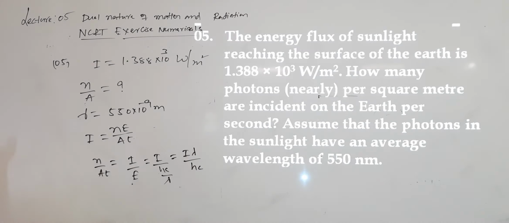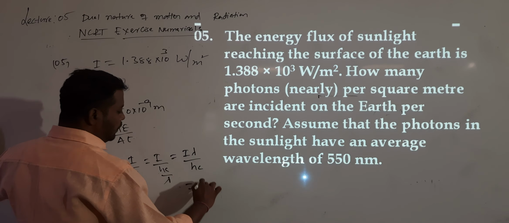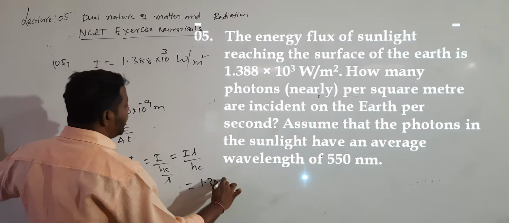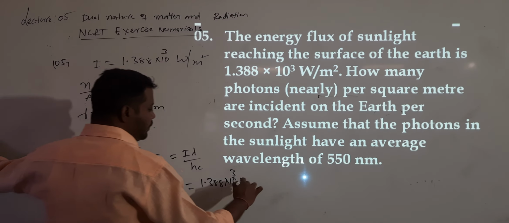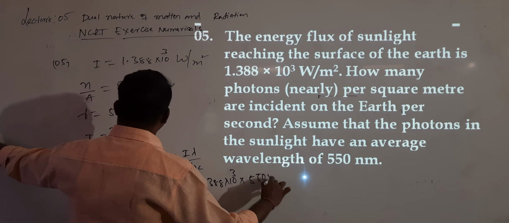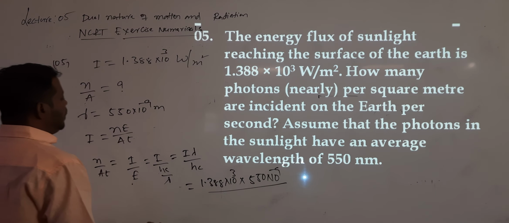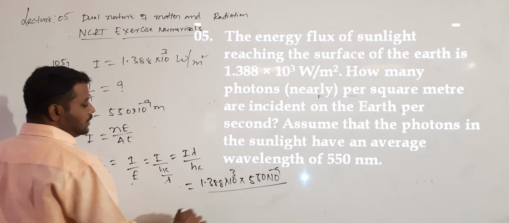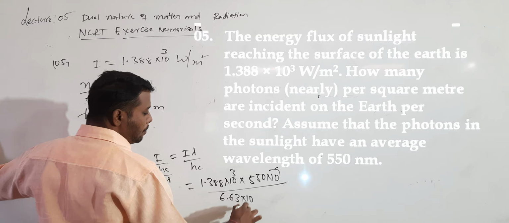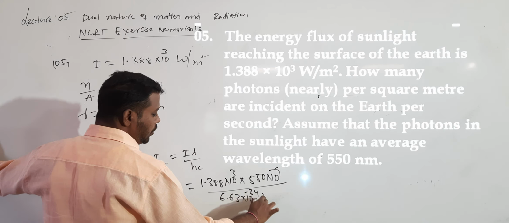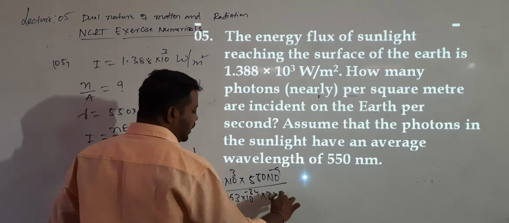Correct? Substituting the values. What is the I value? I value is 1.388 into 10 to the power of 3. Lambda value is 550 into 10 power minus 9, divided by hc: 6.63 into 10 power minus 34 into the C value, 3 into 10 power 8.